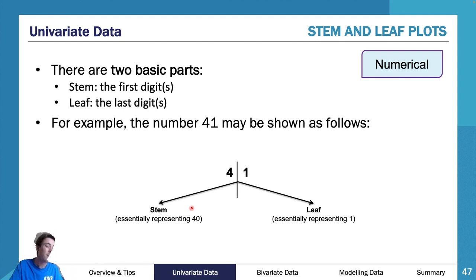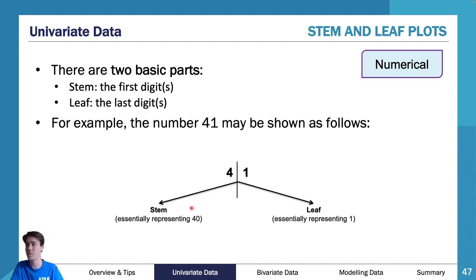Now, stem and leaf plots can be utilized for continuous data. Once again, probably still not all that useful, but you can use continuous data on it. Probably the more useful way, we'll talk about it in a bit, is to use numerical discrete again. Now, you've got a stem. So essentially here we're saying that our stem represents 40, so 4, and then whatever goes behind it is the 1. So this example here would be 41. So your stem is the first digit, your leaf is the last digits.